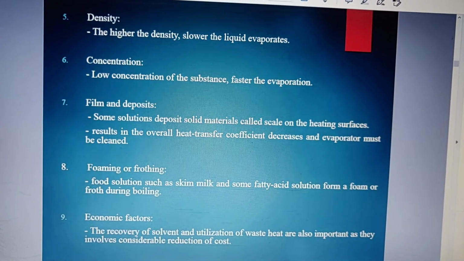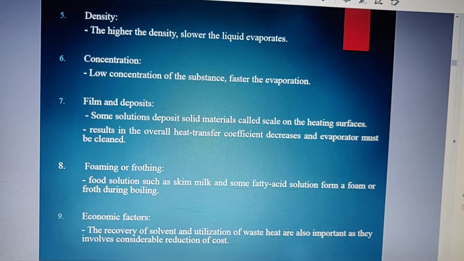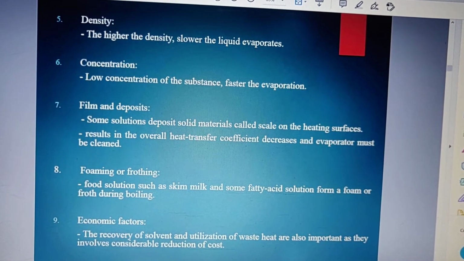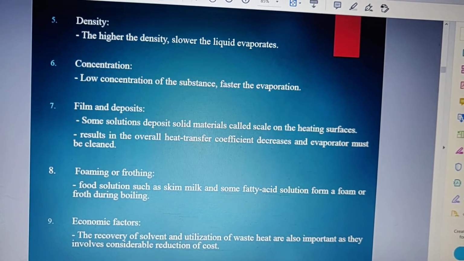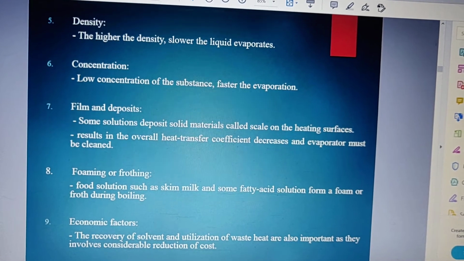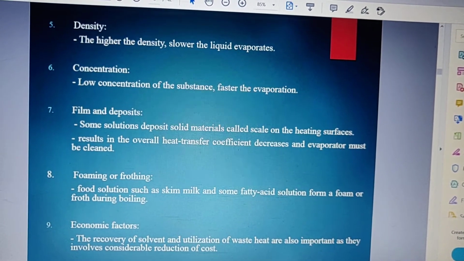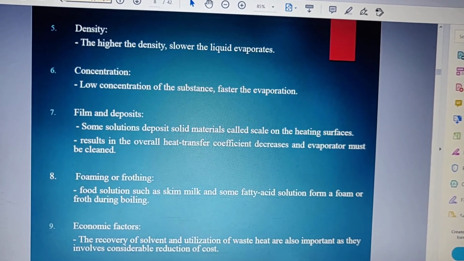Then foaming or frothing. Food solutions such as skim milk and some fatty acid solutions form a foam or froth during boiling. So if substances form foam or froth, that will also decrease the rate of evaporation. Certain substances, complex substances, become a hindrance in the process of evaporation.